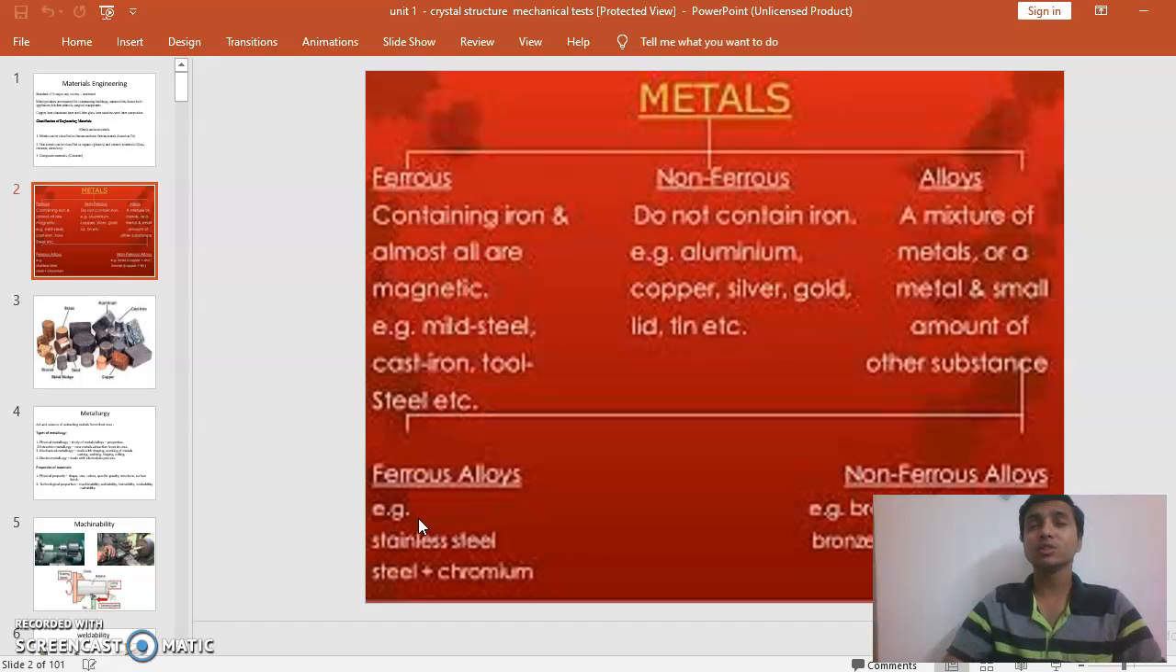Alloys are also divided into two types: ferrous alloys and non-ferrous alloys. Ferrous alloys, for example, are stainless steel, which is steel plus chromium. Non-ferrous alloys are brass, which is copper plus zinc, and bronze, which is copper plus tin.